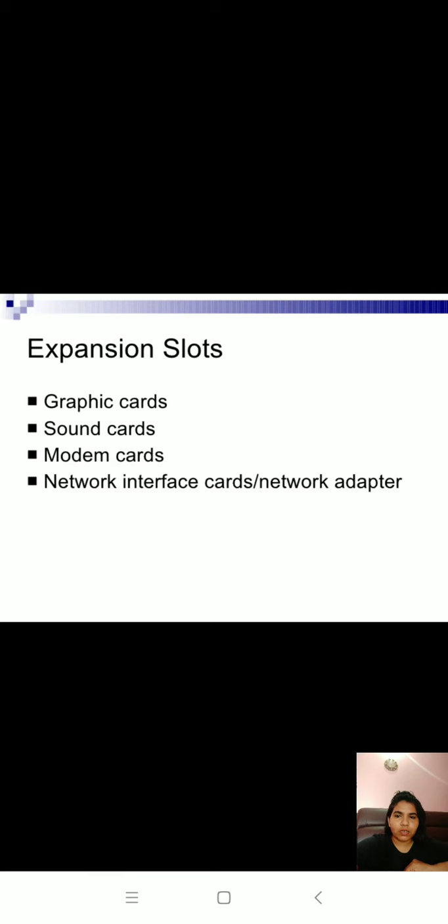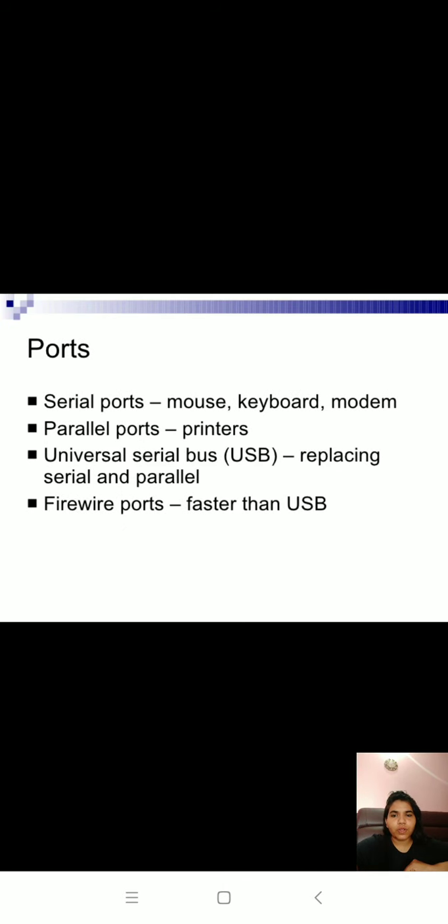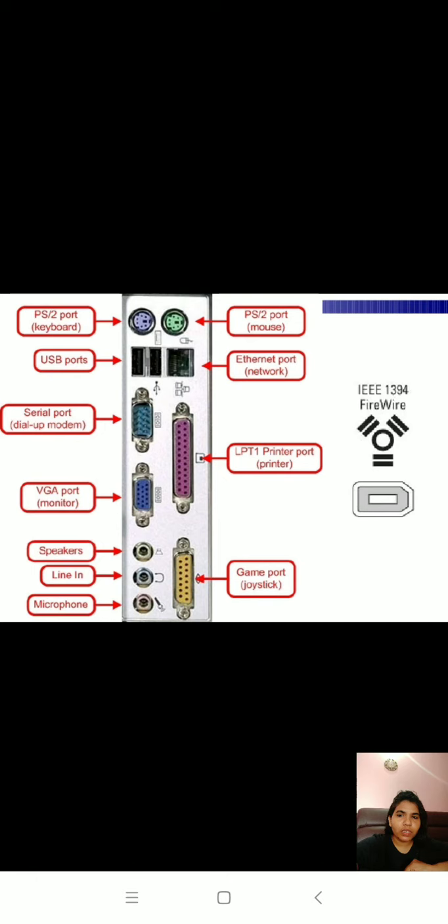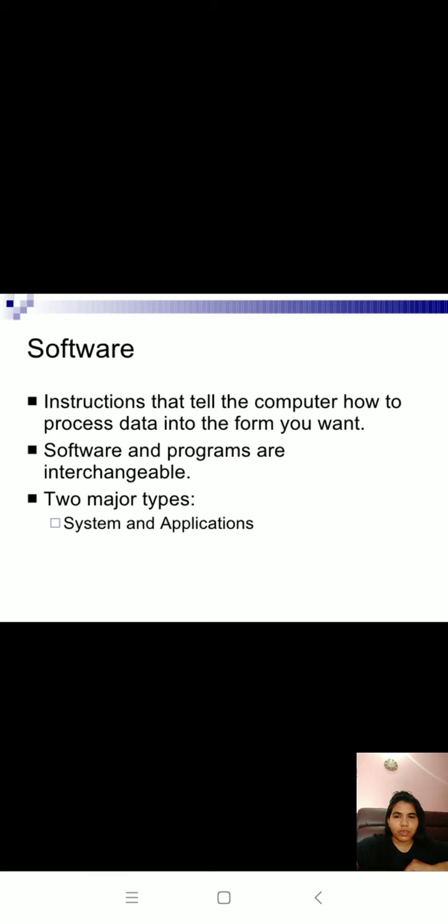Expansion slots hold graphic cards, sound cards, modem cards, network interface cards, network adapters. Ports are also on your computer, into which you can insert your mouse, keyboard, modem, parallel ports, printer, and the FireWire port, which is faster than USB. These are called ports. Software is the instructions that tell the computer how to process data into the form you want.